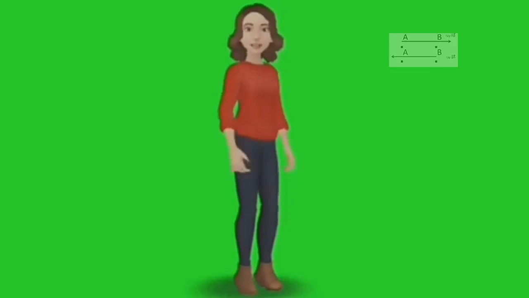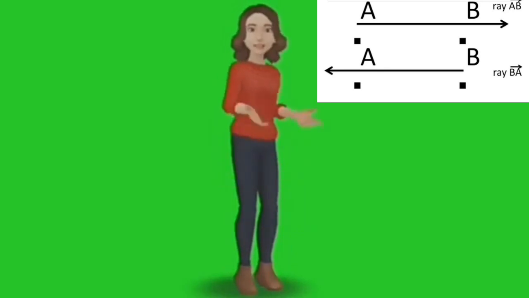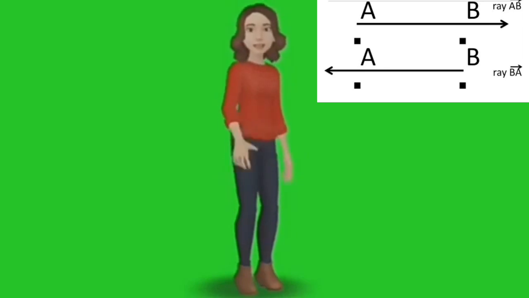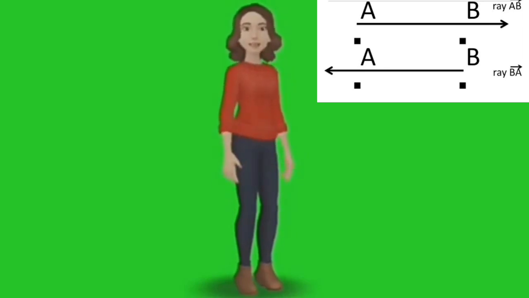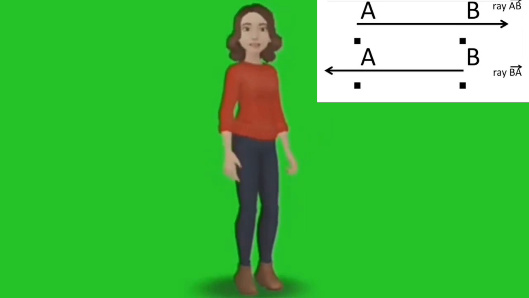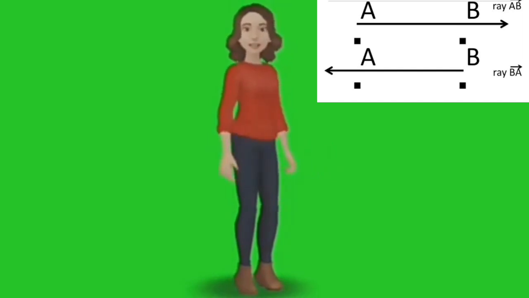Okay, let's go to ray. A ray is a portion of a line which starts at a point and extends infinitely in one direction. You can see there are 2 rays. The ray AB starts at A and extends towards B, that is towards your right hand side, infinitely. The point of origin is A because the ray starts from A. Now let's go to the next one. The point of origin of the next ray is B and it goes on extending infinitely towards A, or your left hand side.